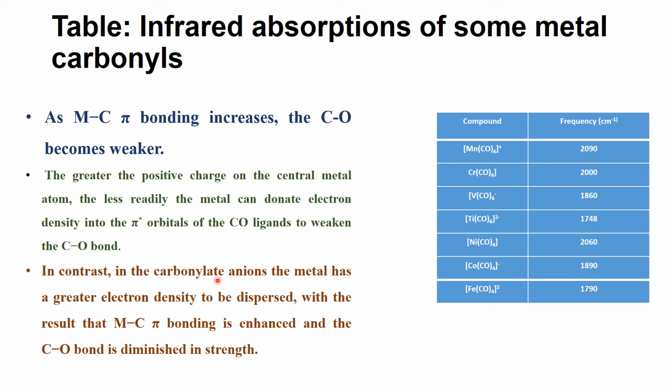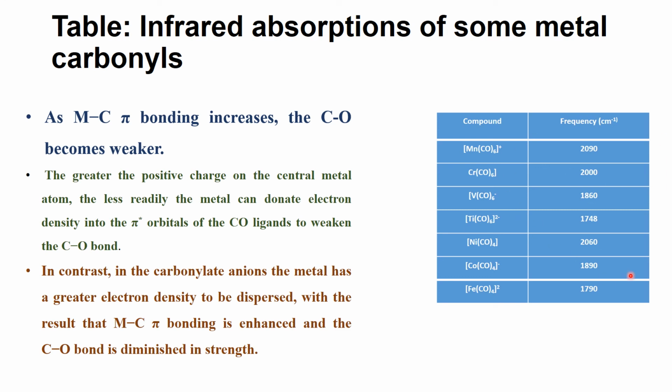In contrast, in carbonyl anions the metal has a greater electron density to be dispersed, with the result that metal-carbon pi bonding is enhanced and the carbon-oxygen bond is diminished in strength.